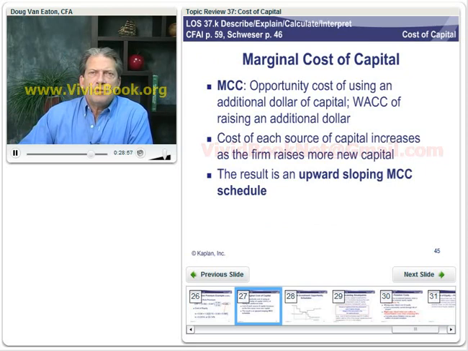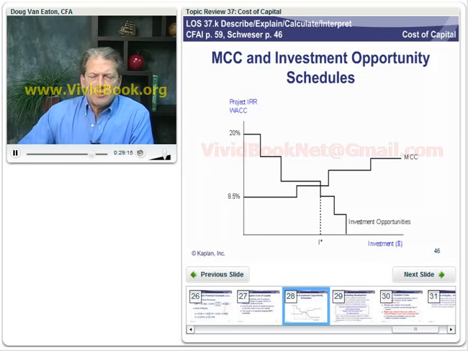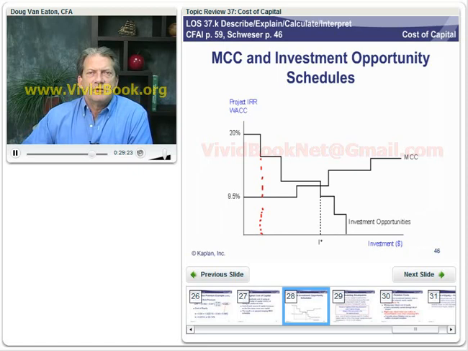Now, we talked before about the marginal cost of capital and the cost of each source of capital increasing. So the result is our upward sloping marginal cost of capital schedule. So now I've done it here as a step function so you can see, well, the first project, here's its cost. And the second project, we'd be investing this much. So we've got our project IRR and our weighted average cost of capital, and we're going to do every project for which